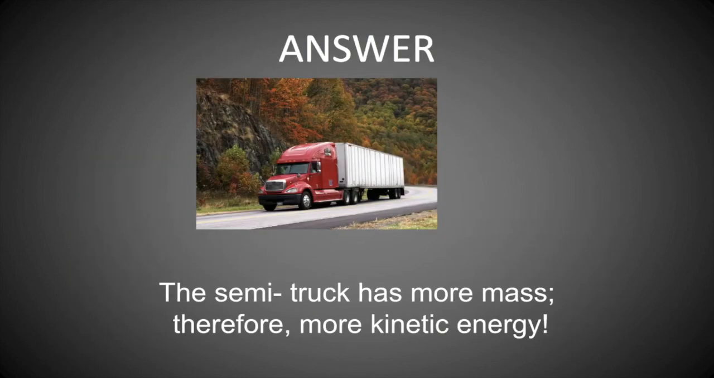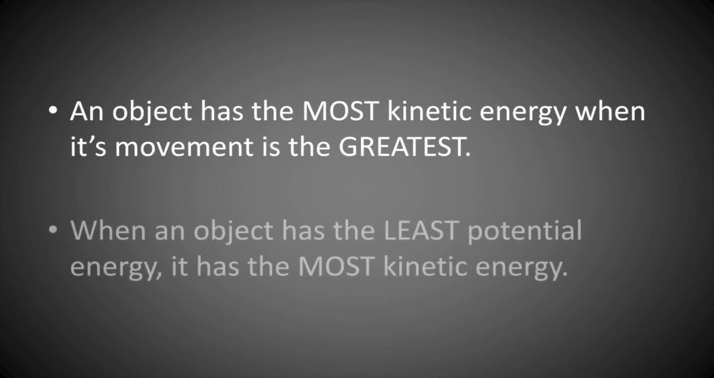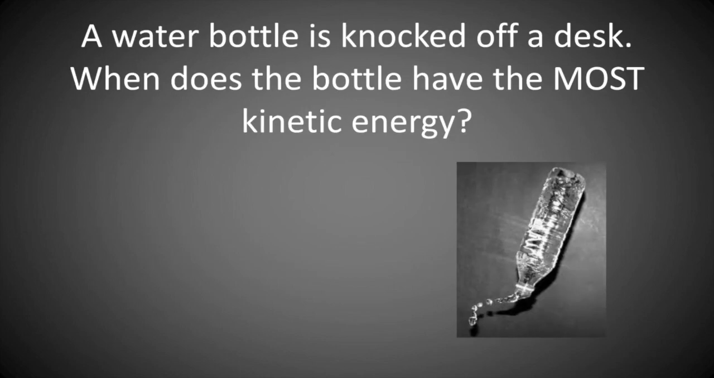Very good. The semi-truck has more mass, therefore more kinetic energy. An object has the most kinetic energy when its movement is the greatest. When an object has the least potential energy, it has the most kinetic energy. Again, I want to emphasize this one.